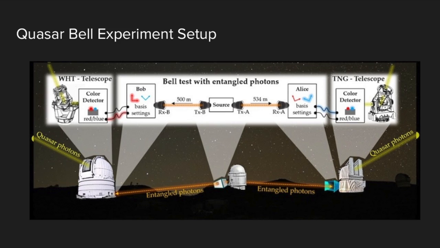The telescopes were distanced a mile away from each other in order to ensure that the spooky action does indeed act at a distance. Using quasars to randomize the settings on the color detectors effectively eliminates the freedom of choice loophole, which was present in previous Bell experiments. This is because the quasars are light years away, making the light coming in through the telescope 300 years old, which makes it pure and uninfluenced by humans.